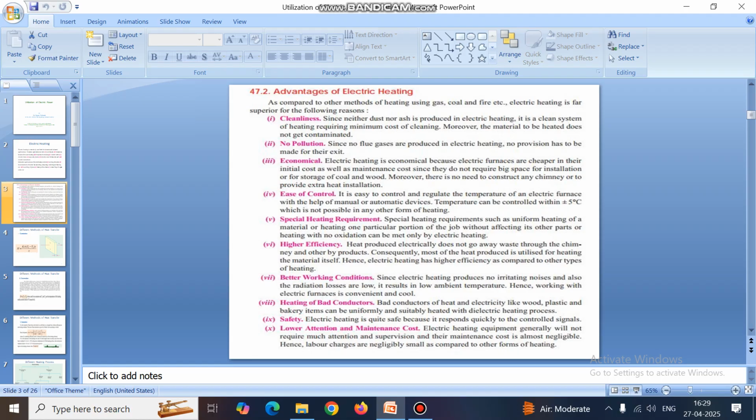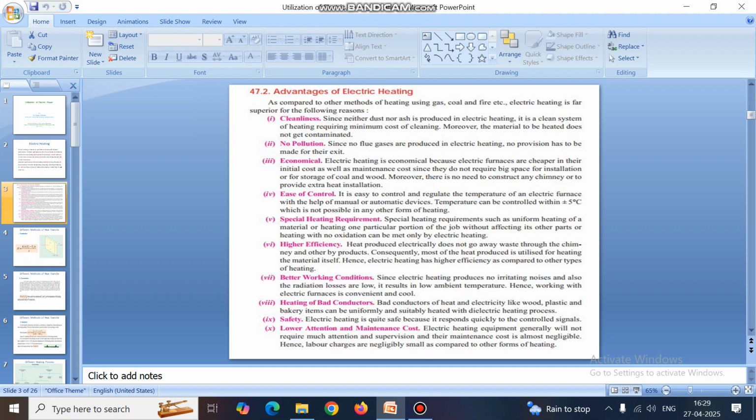Number 4, ease of control. Electrical systems can be easily controlled compared to mechanical systems, and there is precise control of temperature. You can increase the temperature by 5 degrees or decrease the temperature by 5 degrees smoothly.